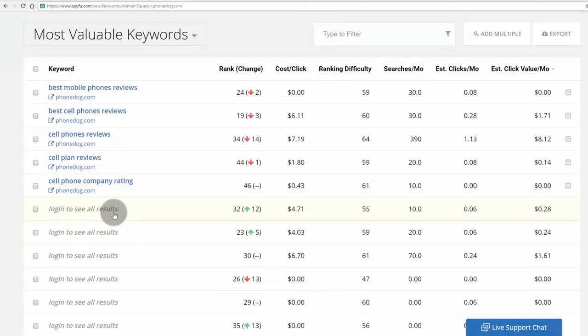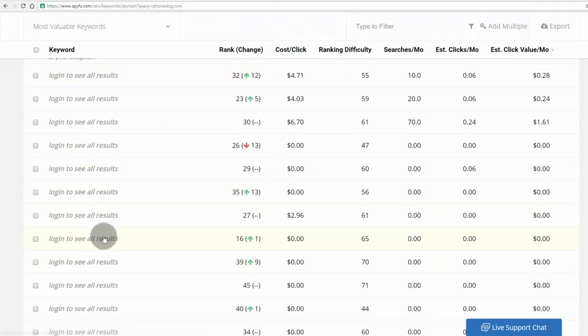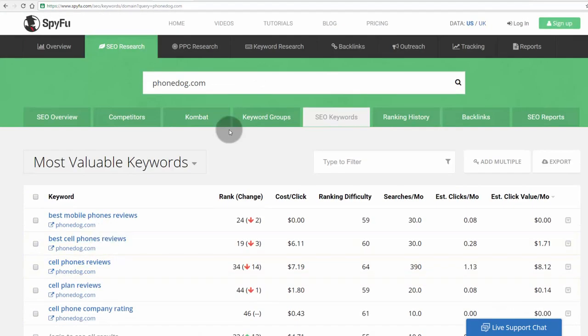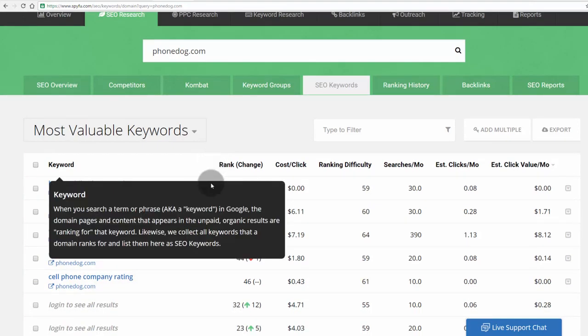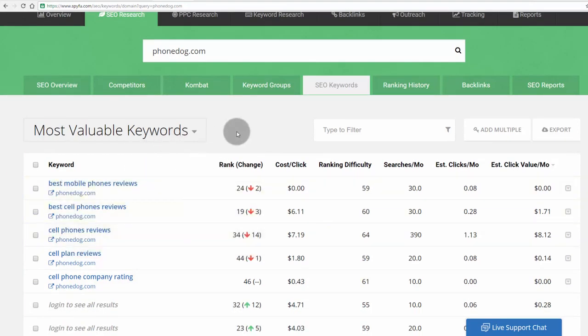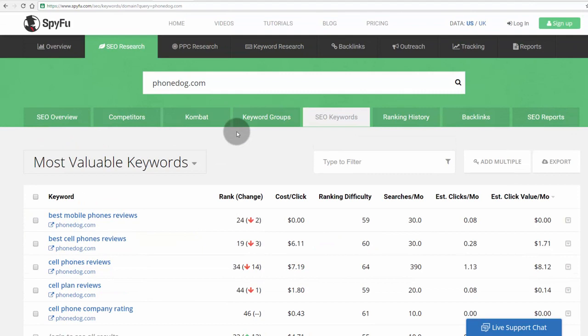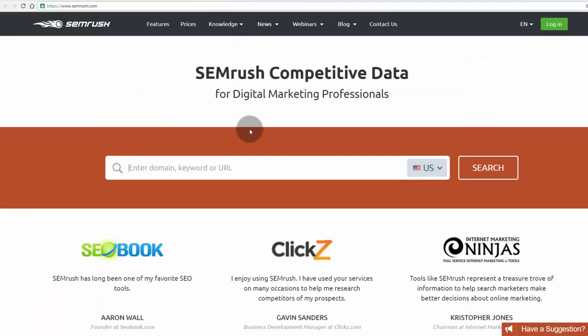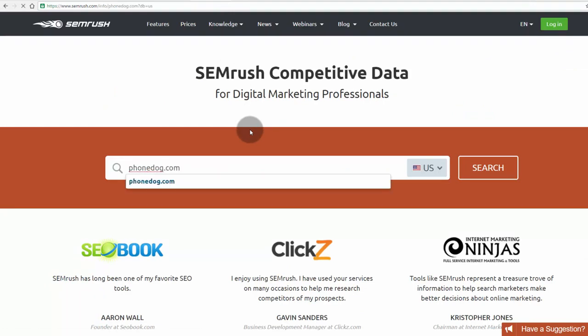If you want to view all these other results, then you should log in. SpyFu hasn't got any free plans. That is, you cannot sign up for free. So you are left with only these 5 top most valuable keywords. So to find other keywords, we need to go into other tools. For that, I'm going to use SEMrush competitive data. That is the SEMrush SEO tool.